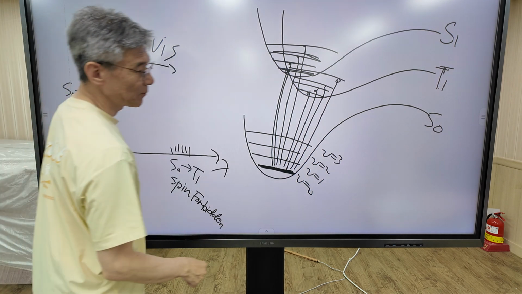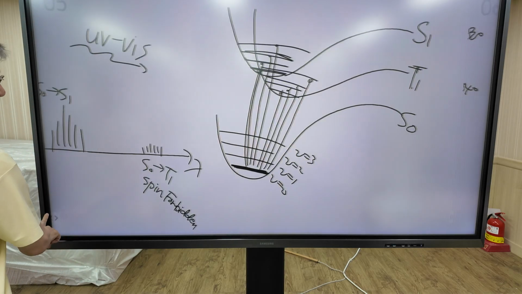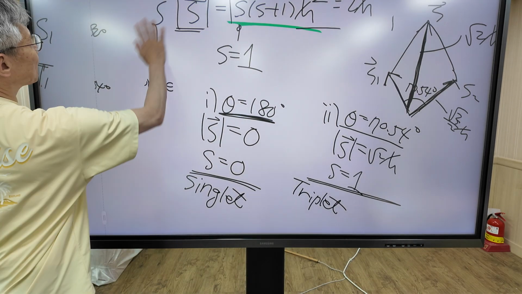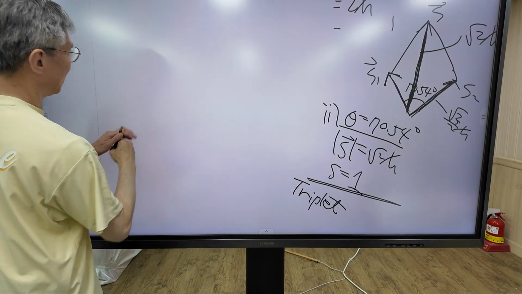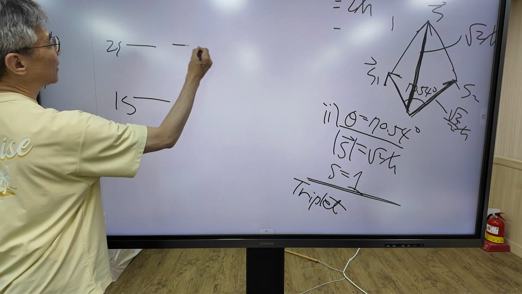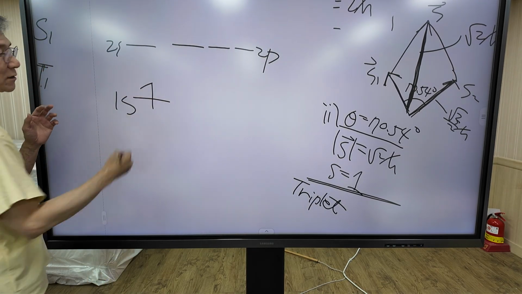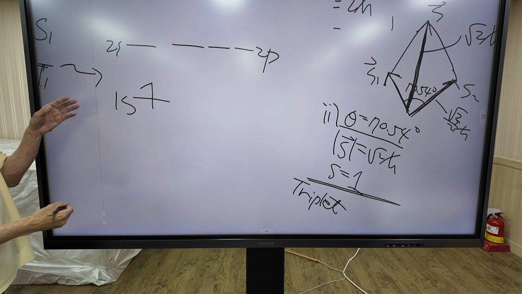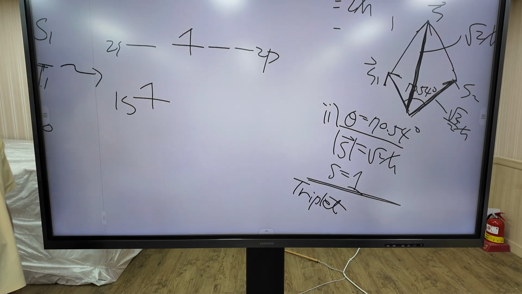Why? Consider atomic spectroscopy. This is the 1s orbital, 2s orbital, and 2p orbital. Assume that the electron is in the 1s orbital. When UV-visible light is applied, the electron in the 1s orbital makes a transition to the 2p orbital.